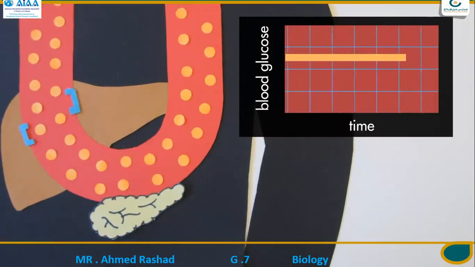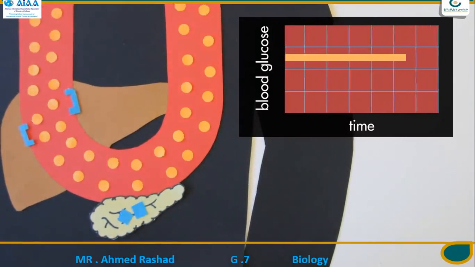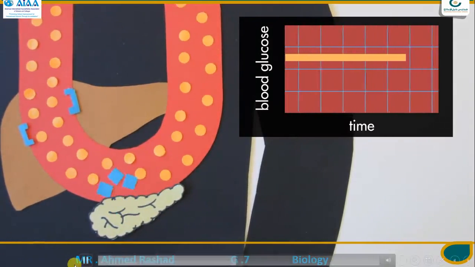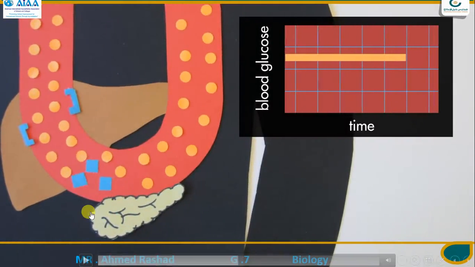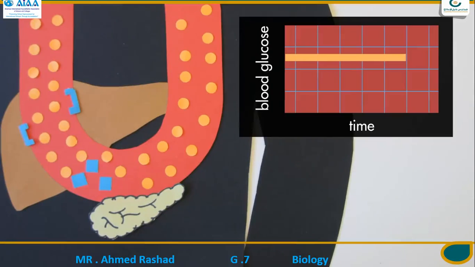So here is another example of pancreas function. The pancreas has two functions. Number one, helping the digestion of food by producing bile juice in the digestive system.